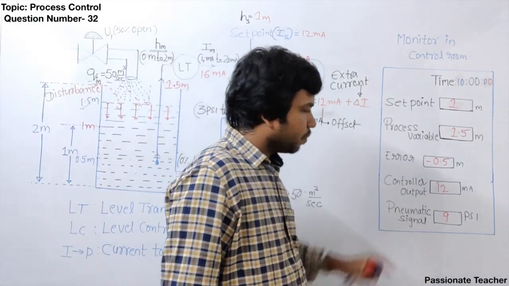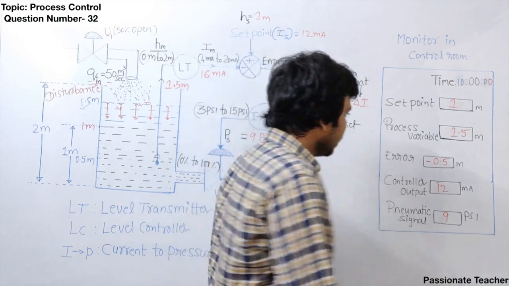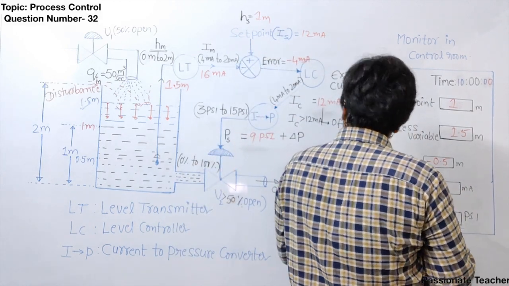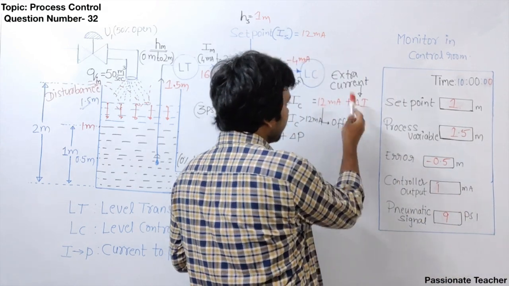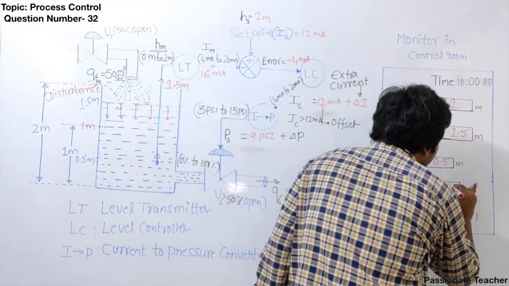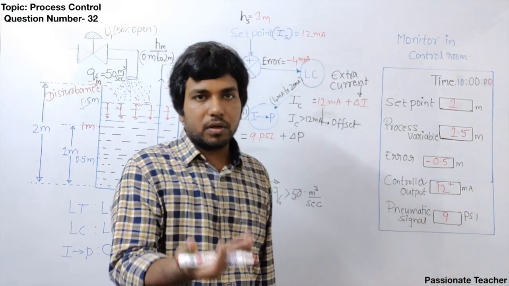Now what is the controller output here? On the monitor you can see this. Now the controller current can be given as how much? 12 milliampere plus some extra current. So I am going to write 12 milliampere plus here. Clear? So that means more than 12 milliampere.